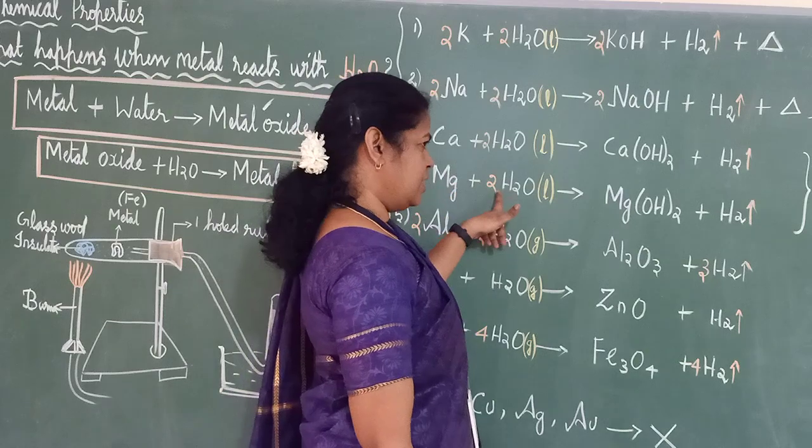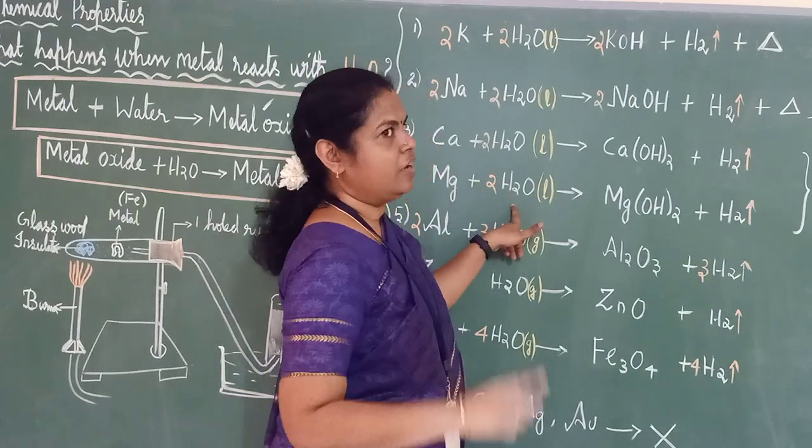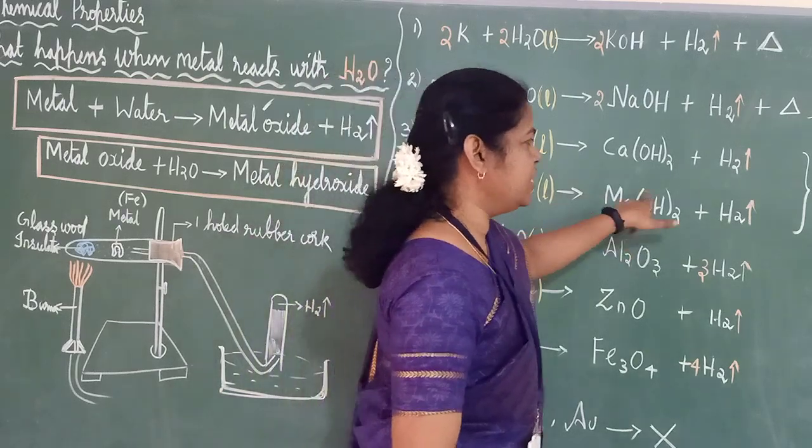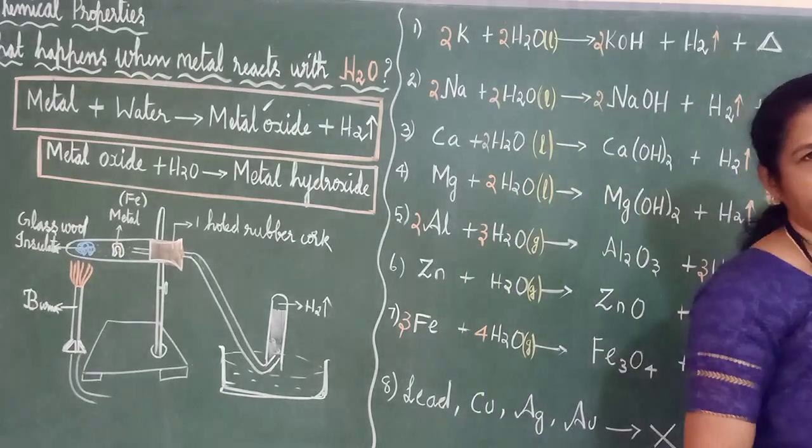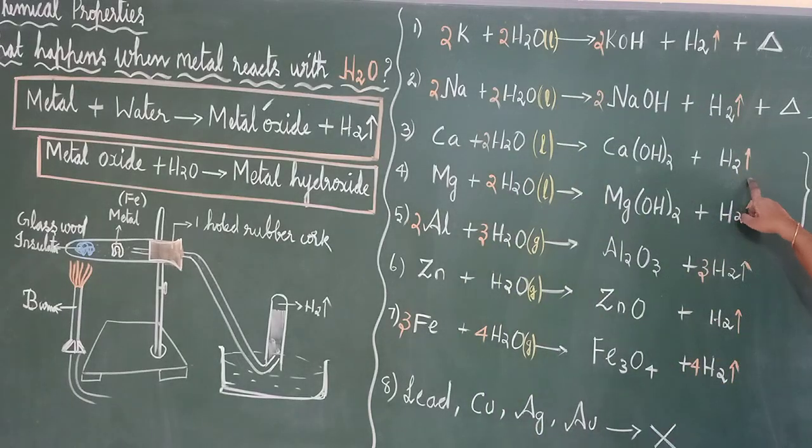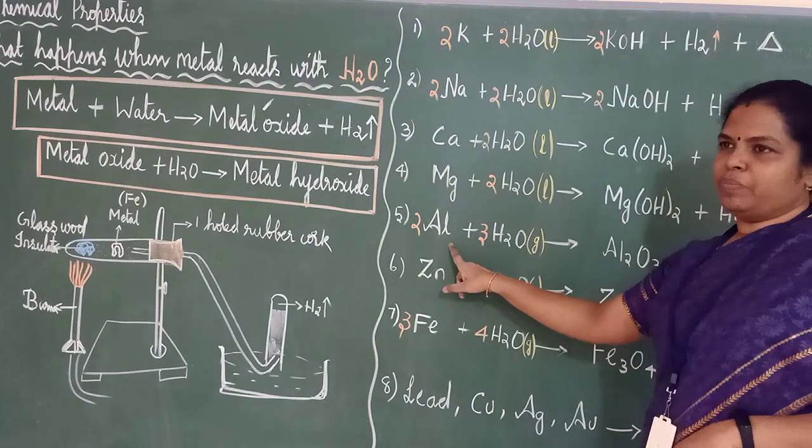Magnesium, when it is allowed to react with hot water, you will get magnesium hydroxide, and hydrogen gas will be coming out. See, I have shown this arrow stating that it is in gaseous form. Okay, these two. So, these two are cold water, these two are hot water. Now, aluminium. Aluminium is the next one.